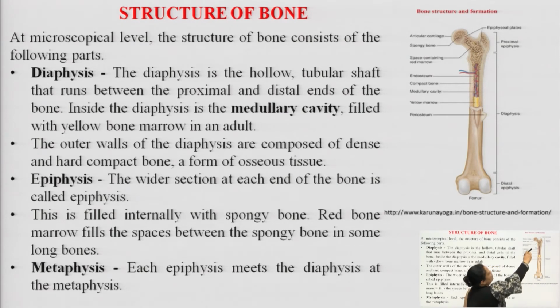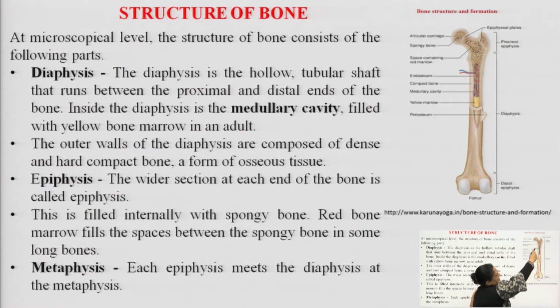Okay. After the epiphyseal plate, the articular cartilage is there, and inside this articular cartilage, in the center, we have the spongy bone. Okay. After the spongy bone you will see a straight structure, a space which is required for the formation of RBCs, or we can say the bone marrow, the bone marrow. Okay.